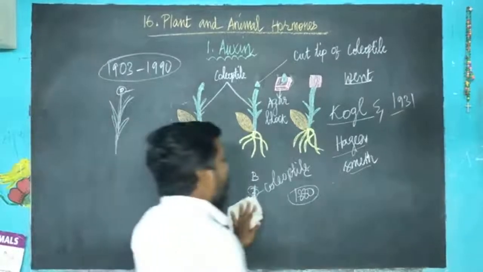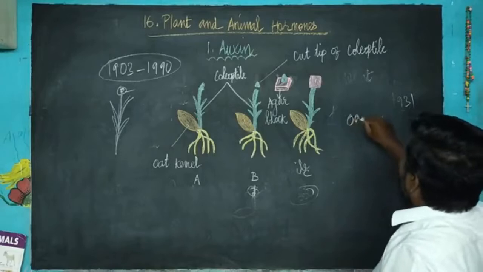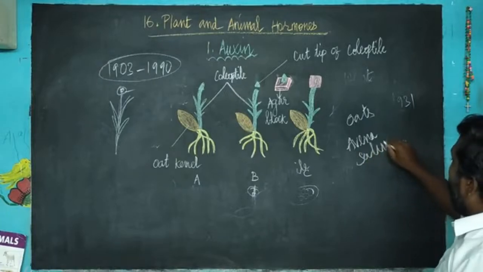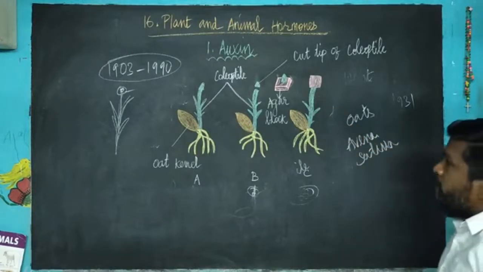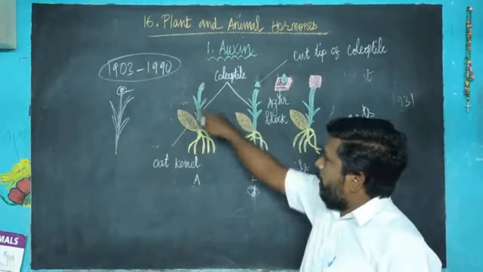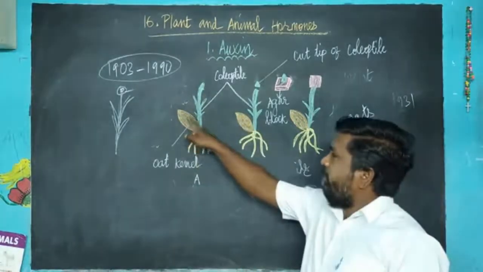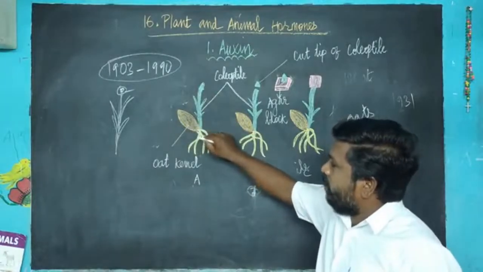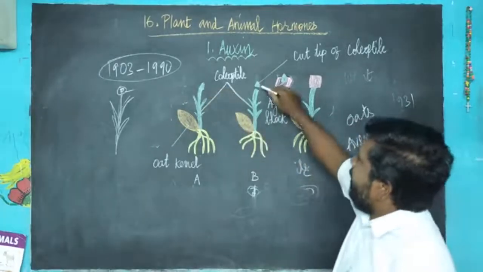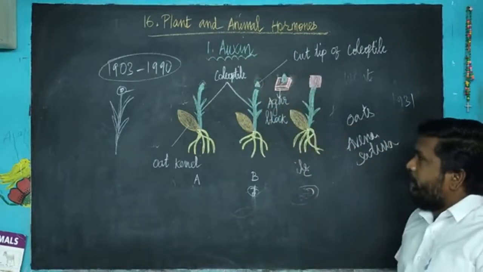In this experiment, Went took Avena sativa. Avena sativa is the scientific name of oats. Through the experiment on the Avena sativa seedling, Went showed that auxin is the reason for the elongation of the shoot tip and root tip. This is what he explained. First of all, he took the Avena sativa seeds and allowed them to germinate. After a certain period, when they had grown, he detached the tip of the Avena sativa, the oats, that is, he cut the tip.